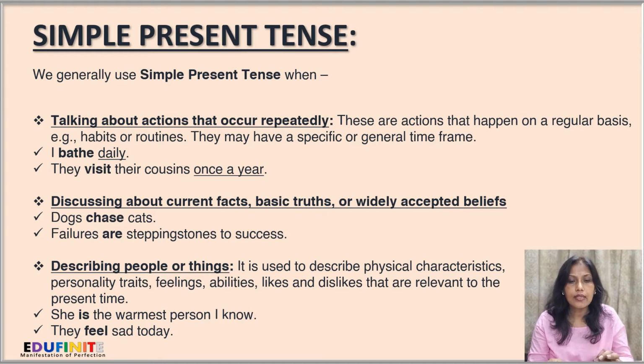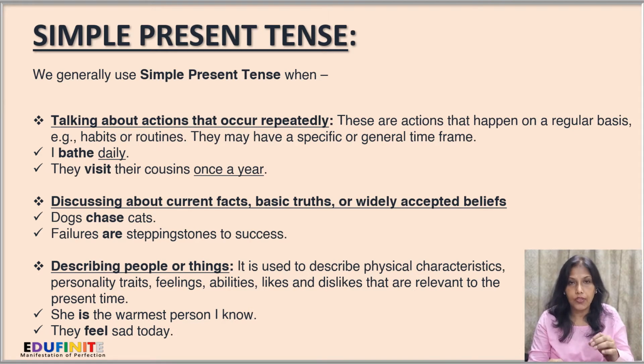Next, discussing current facts, basic truths or widely accepted beliefs. Simple present tense is also used for this. Like we say, dogs chase cats. So we always see dogs chasing cats. So this is a widely accepted fact. Next, failures are stepping stones to success. Now, what is this? This is also a belief, or rather a basic truth.